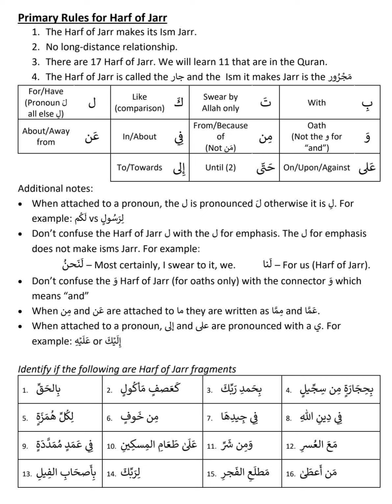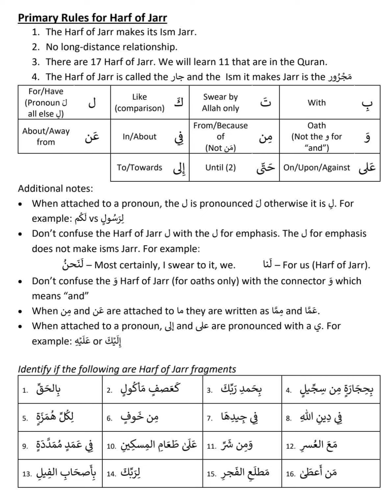whenever it comes in the Quran, what you have to understand is, first thing, it will make the next word jar, because that's why it's called harf of jar. So it will make the next word jar. Another thing to understand is, when it comes to harf of jar, there is no long term relationship. That means harf of jar and the ism next to it has to be together, always has to be together.